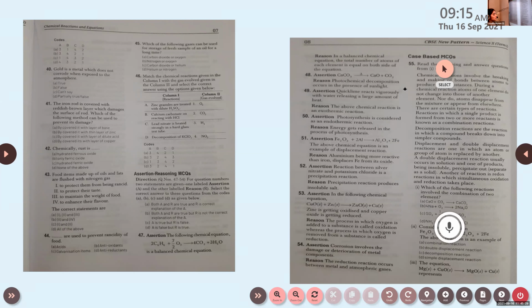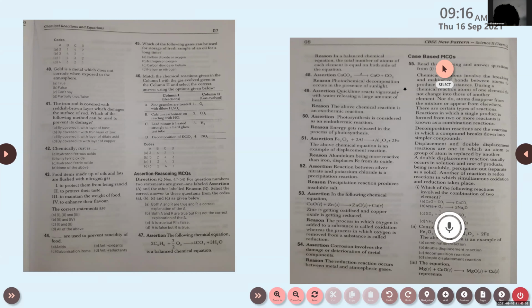Then we are moving to question number 48. Here the reaction is CaCO3 on thermal decomposition gives CaO plus CO2. And the reason here: photochemical decomposition occurs in the presence of sunlight. A is true and R is false.